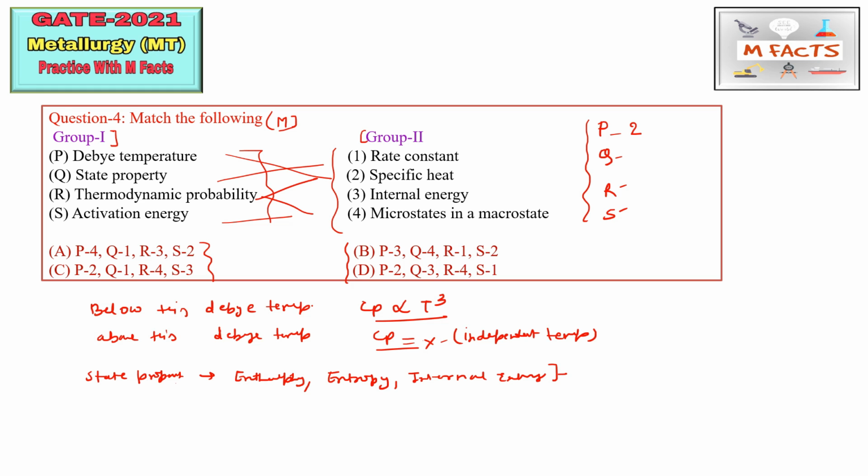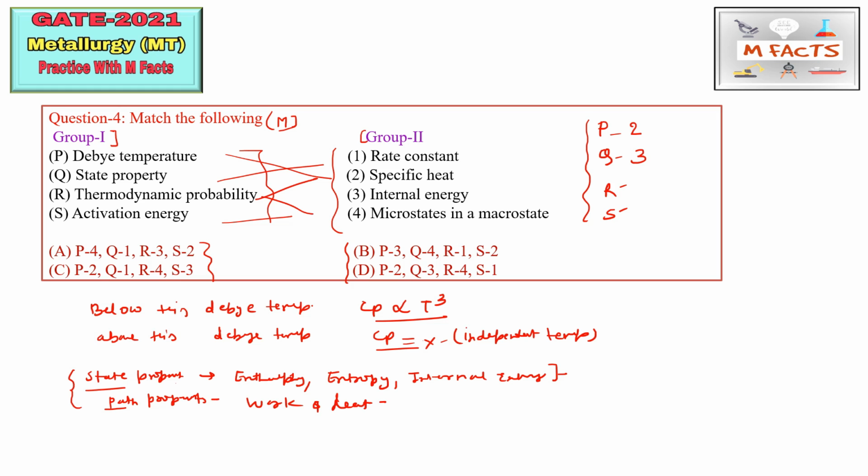And some properties are path properties. You can say path function or state function. Work and heat are path functions. So these two terms are used in thermodynamics, state property and path property. I already introduced them when we talked about the intensive and extensive properties of a material. State property you can match by internal energy. So Q we can match by 3.